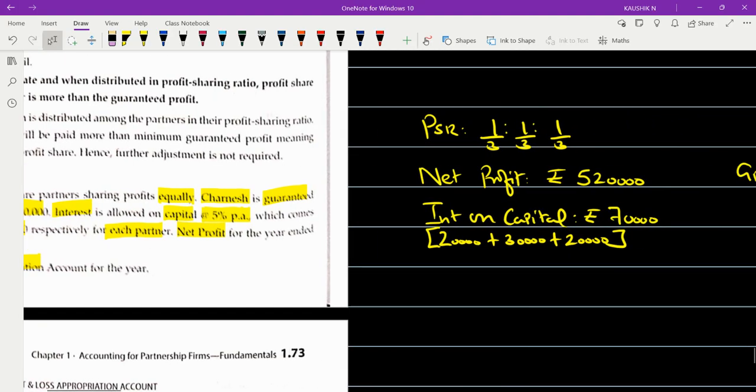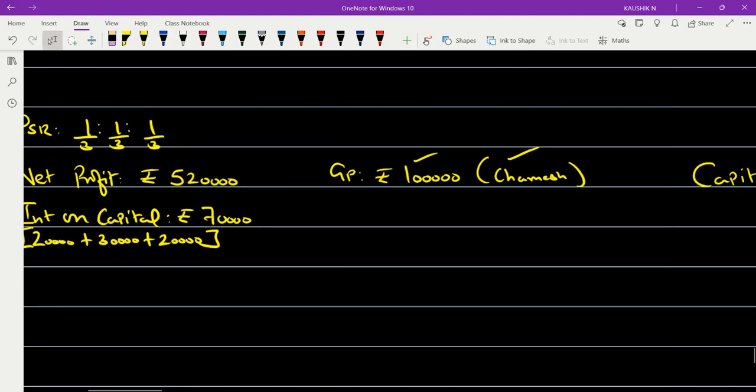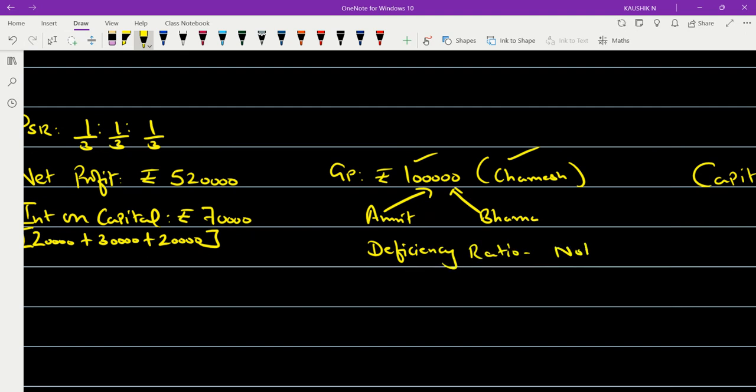No. Okay, this guarantee amount of 1 lakh is to be provided by Amrit and Bhavna. They are responsible for this 1 lakh. The deficiency ratio is not given in the question. When it is not given in the question, how will you take the deficiency ratio?